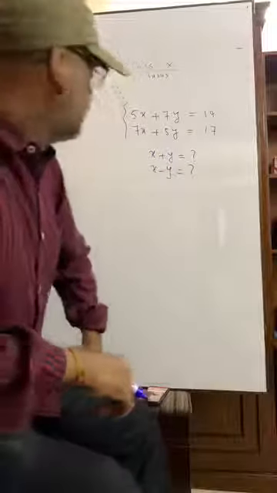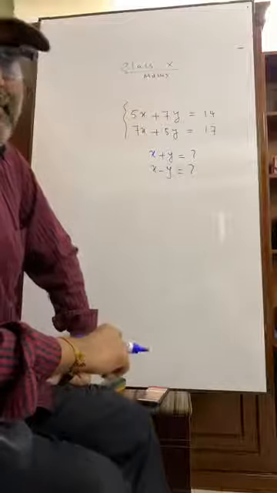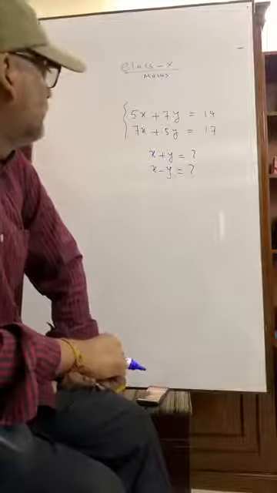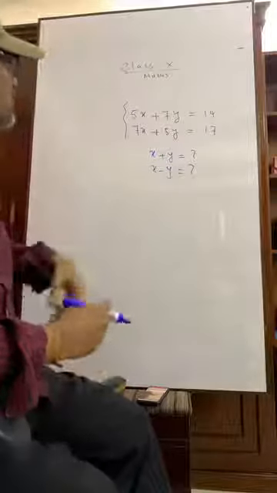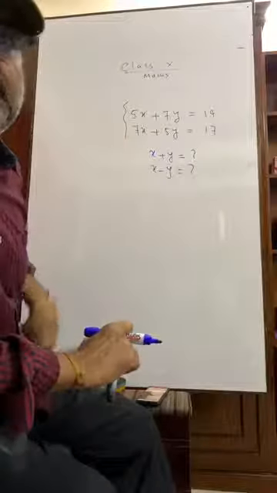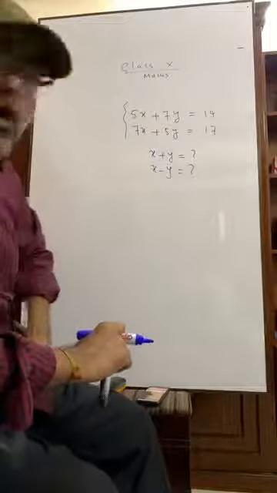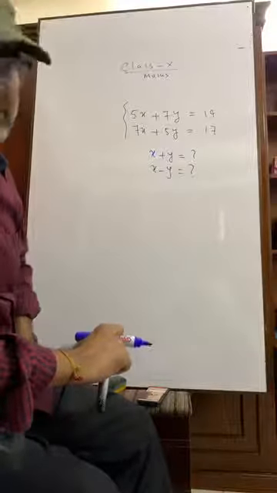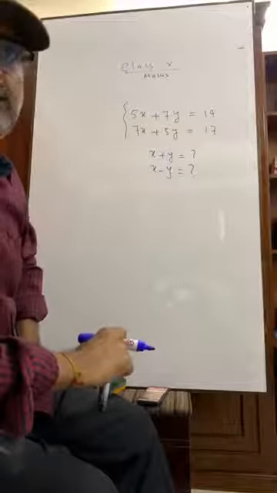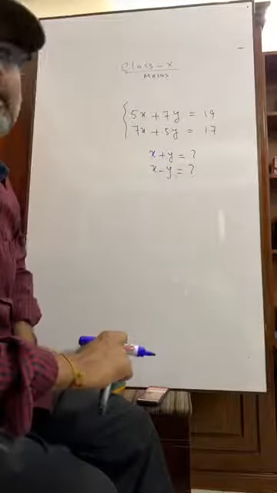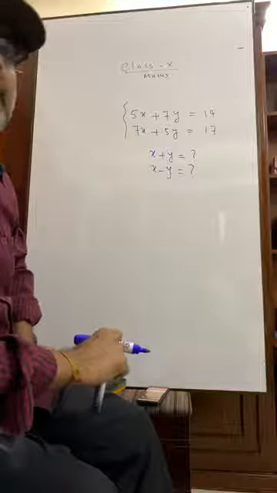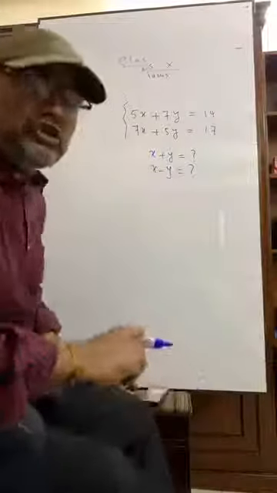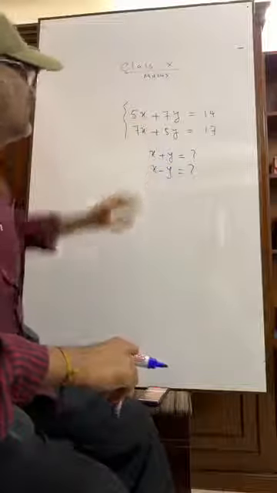In the examination, you will solve these two equations, right? No question will be given like this so that you have to solve it fully. Solving these two equations would take about 4 or 5 minutes. No question will be given in the examination that takes more than 2 minutes, maximum 2 minutes. Some questions will be of 10 seconds, some of 90 seconds, and maximum 120 seconds. So, dear students, what will be your approach to solve these two equations?